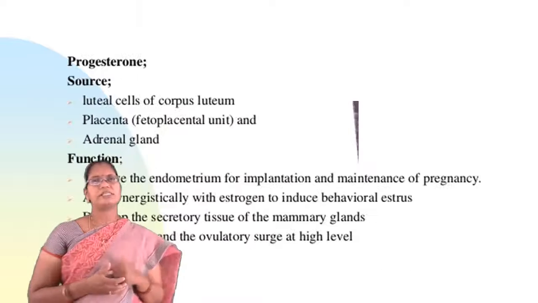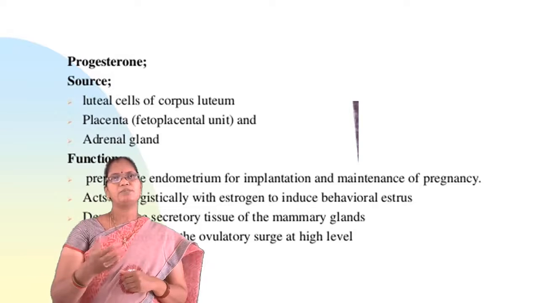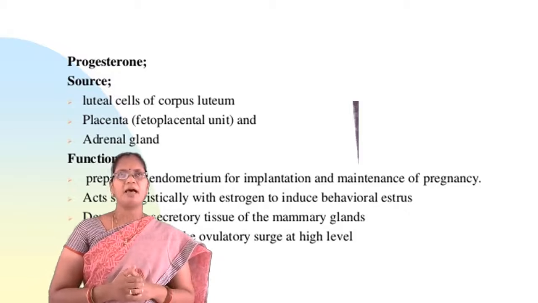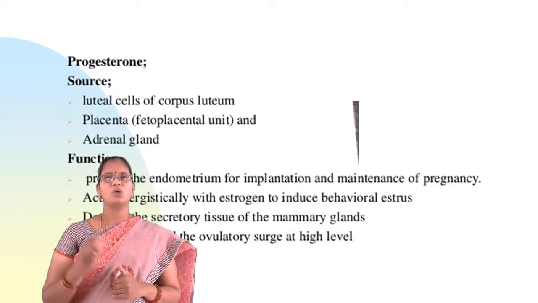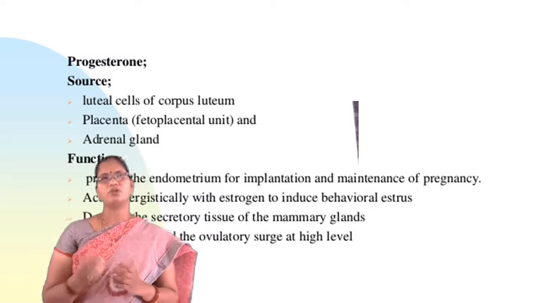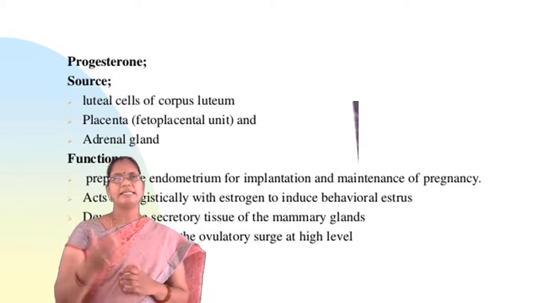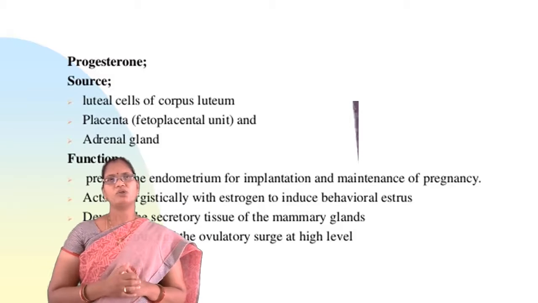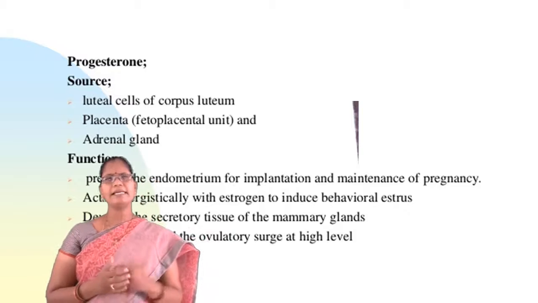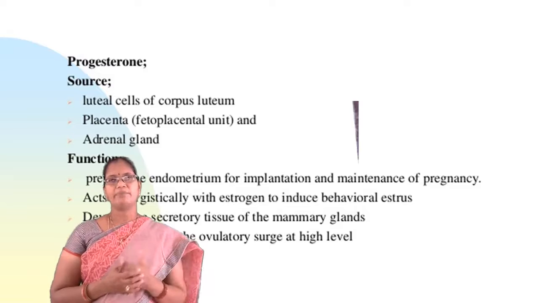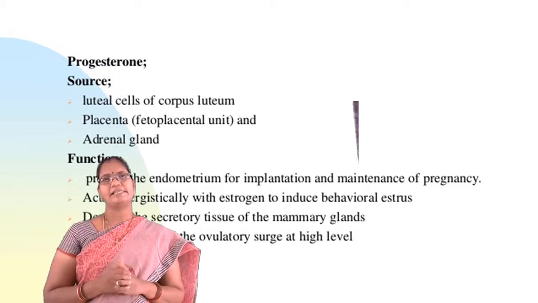Now we will move to progesterone. Progesterone is produced from the luteal cells of the corpus luteum, the placenta, and the adrenal glands. So three sources are there for progesterone. The main source is the luteal cells of the corpus luteum, the second one is the placenta, and the third one is the adrenal glands. Coming to the functions of progesterone, mainly it prepares the endometrium for implantation and maintenance of pregnancy in females.